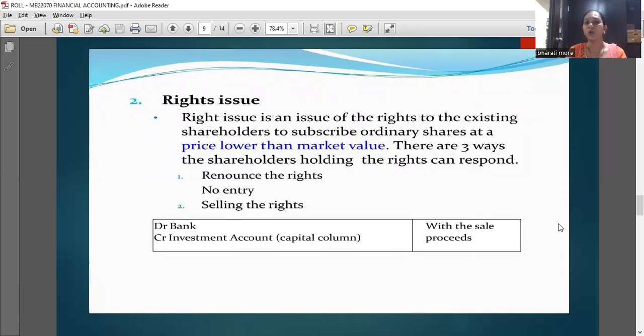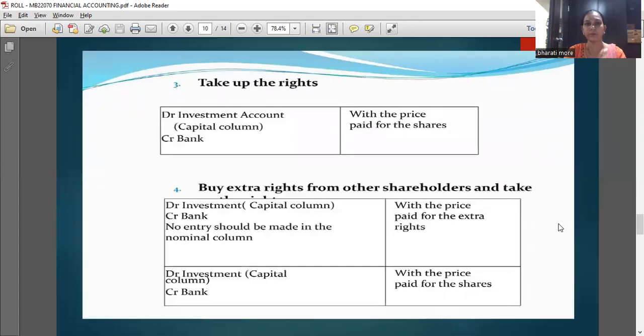A right issue is an issue of rights to the existing shareholders to subscribe to ordinary shares at a price lower than market value. There are three ways shareholders holding the rights can respond. First is renounce the rights. It's no entry. Second is selling the rights. The accounting entry is debit bank and credit investment account with the sale proceeds.